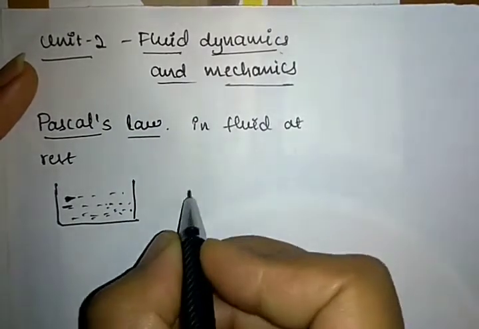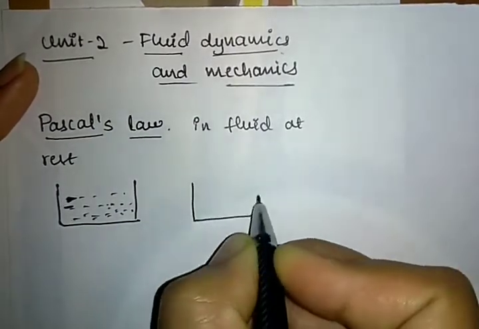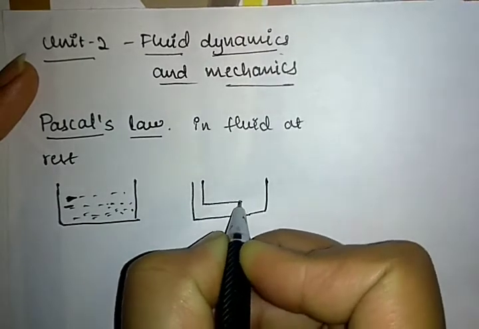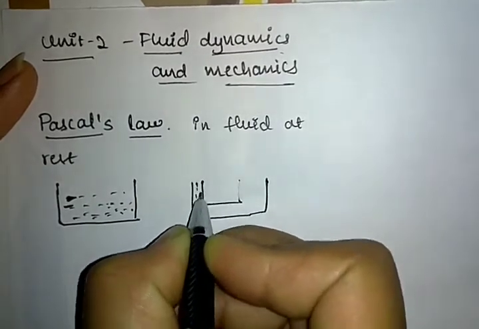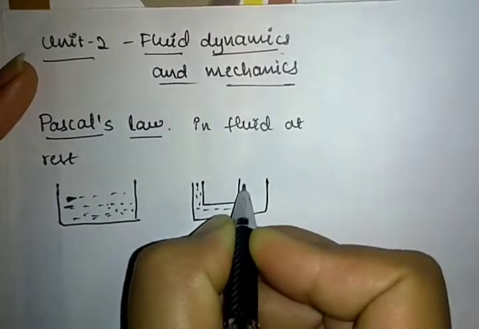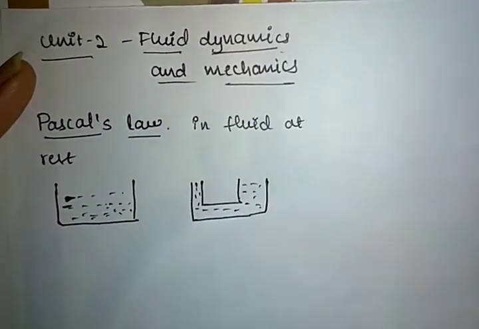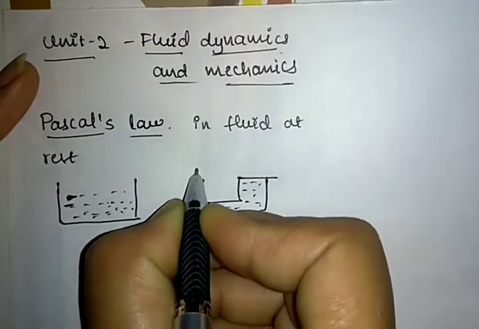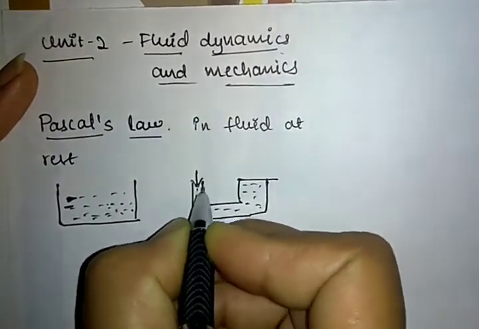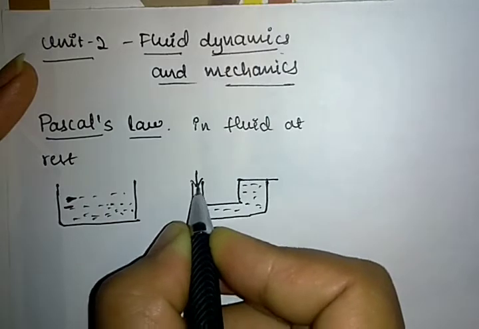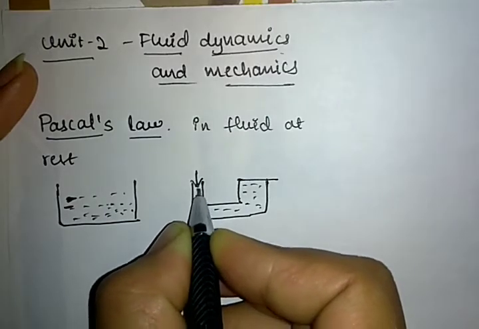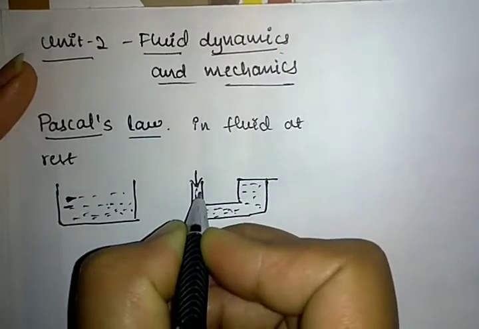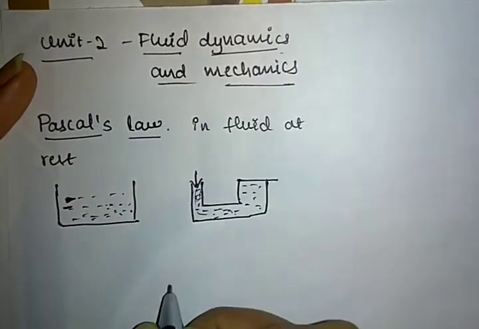See, for example, like this. If we apply the pressure in this container, the pressure is created all over the liquid surfaces. It is not restricted to a particular particle.